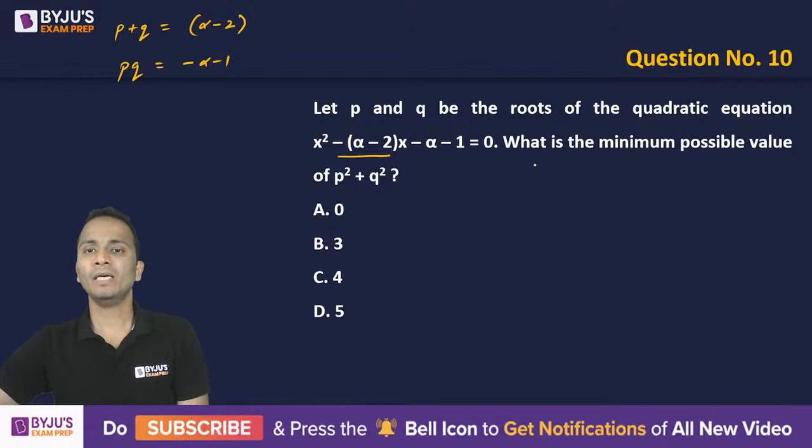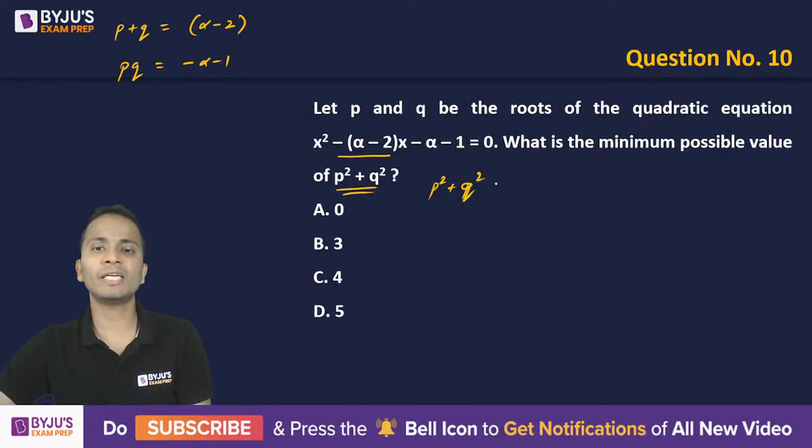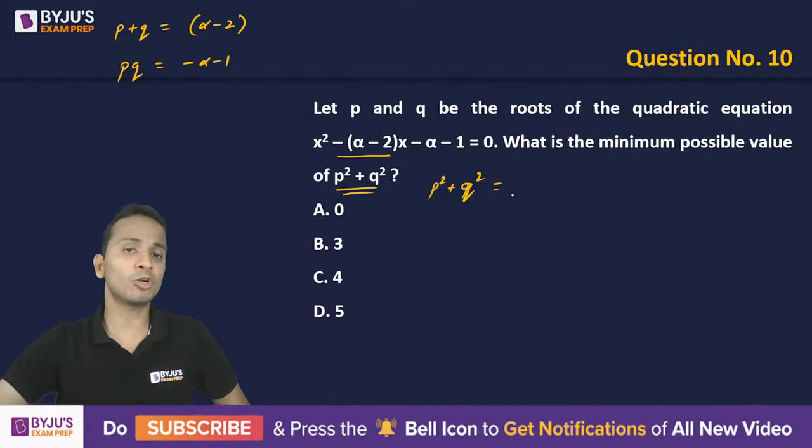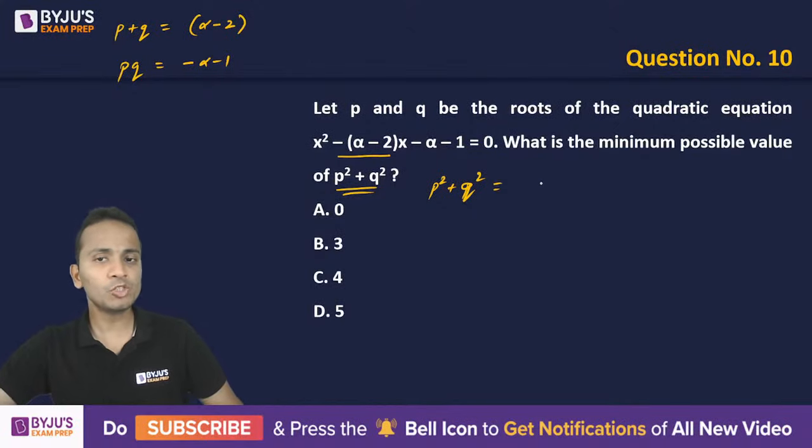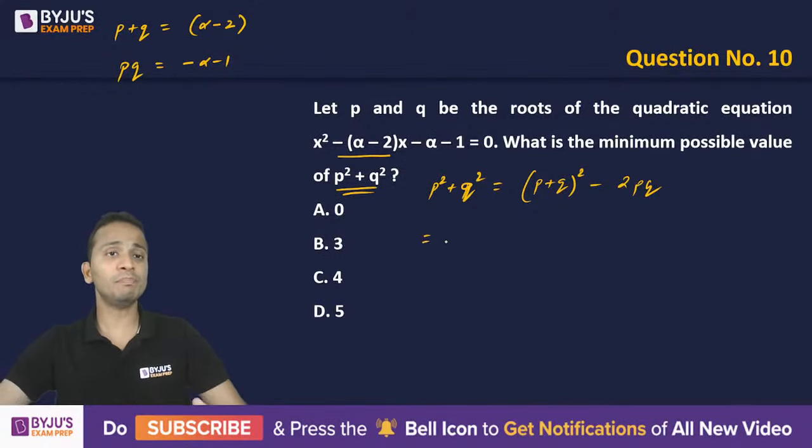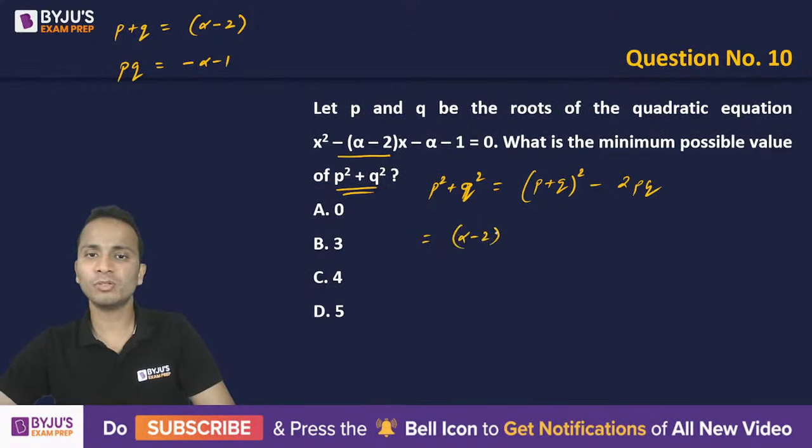Okay. Now I want the minimum possible value of p square plus q square. So I'll convert p square and q square and write it in terms of the sum and the product of the roots. So p square plus q square can be written as p plus q whole square minus 2pq. I'll substitute the values of p plus q and p into q. So it will be alpha minus 2 whole square minus twice of minus alpha minus 1.